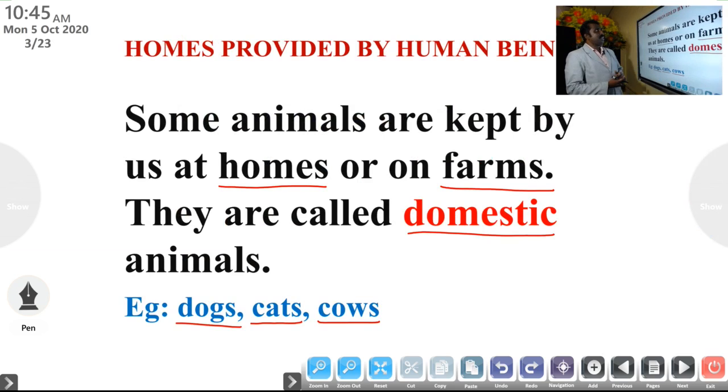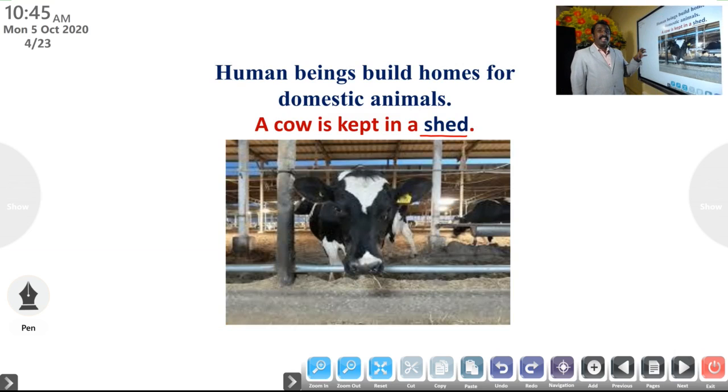So today we studied the homes provided by human beings. Some animals are kept by us in our home or on farms. They are called domestic animals. Dogs, cats, cows, goats, all these are examples of domestic animals. Human beings build homes for domestic animals. We have to provide homes for domestic animals.